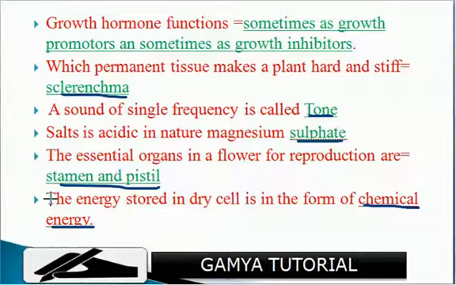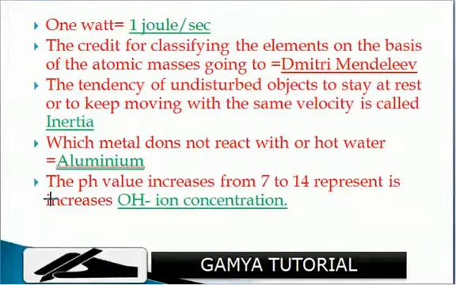Next. 1 watt is equal to 1 joule per second. The credit for classifying the elements on the basis of atomic masses goes to Dmitri Mendeleev.